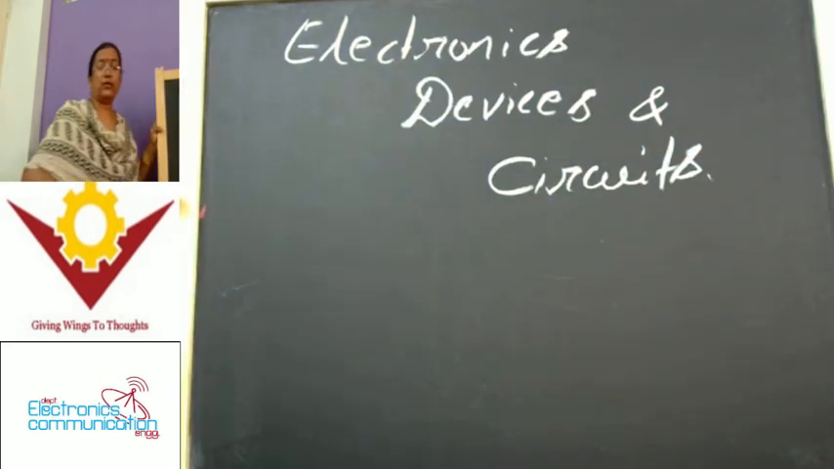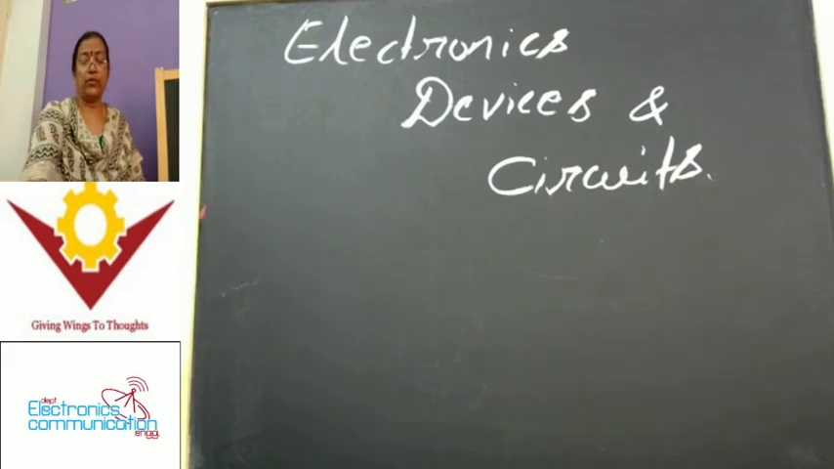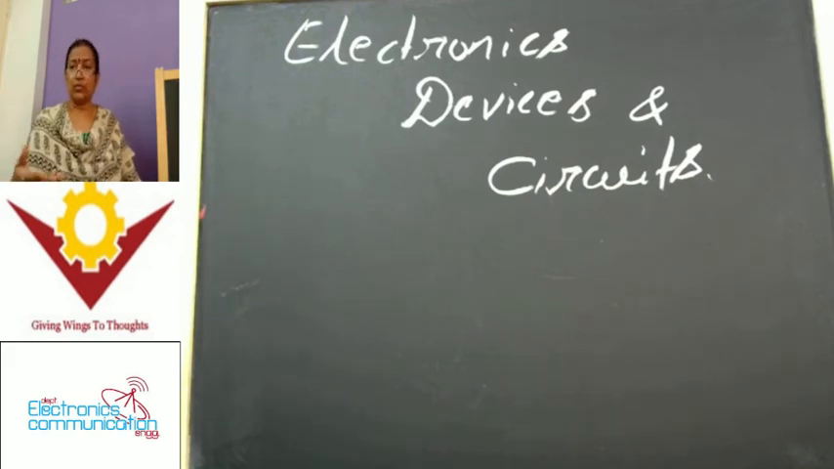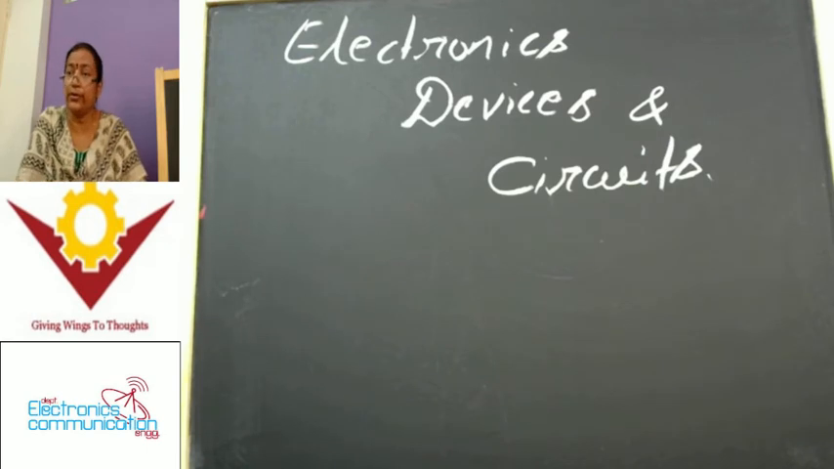This is the title of our subject, electronic devices and circuits. Now we know what's meant by electronics, what's meant by the device, and what's meant by the circuit. A circuit, whether it consists of an active source or not, we call it a circuit. But whenever we are dealing with networks, definitely it consists of some active source.